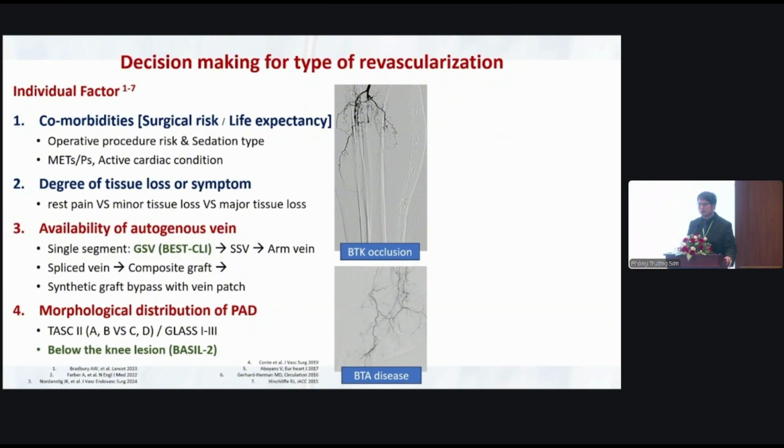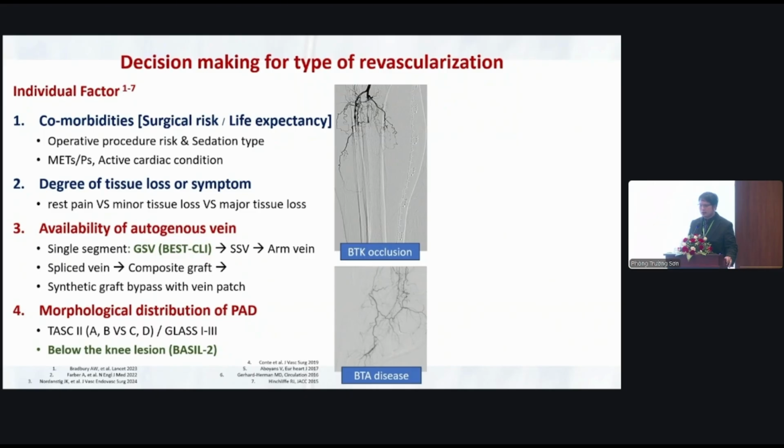For the morphologic distribution of PAD, firstly I use the TASC II or the GLASS classification, and now we add the BTK lesion from the BASIL-2 trial to decision making for EVT. As you see in this angiography of my patient, this patient showed major tissue loss with diabetes and ESRD, with BTK occlusion, and at the foot level also BTA disease.